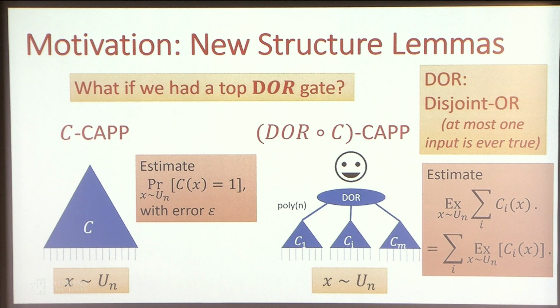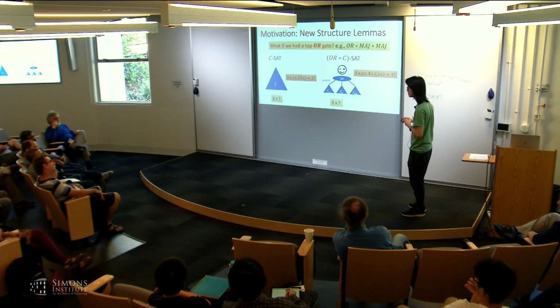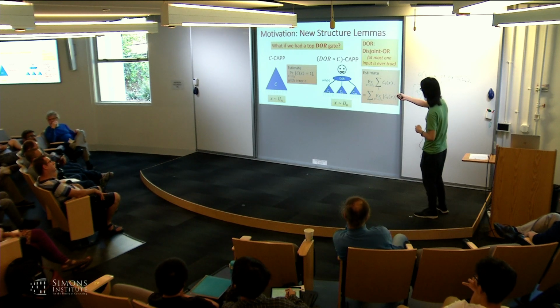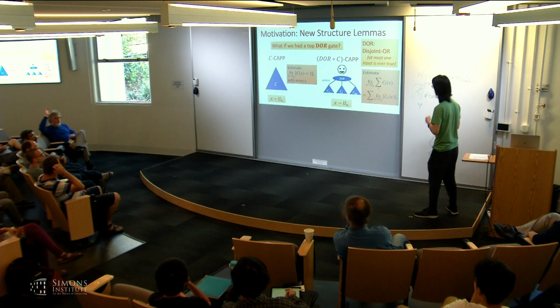Okay. How do you handle the OR of C? Why does it help you that it's an OR? I'm going to talk about, you mean how to write this? For SAT, not for CAPP. Okay, for SAT. So for CAPP, we have to use disjoint OR because it's a sum.